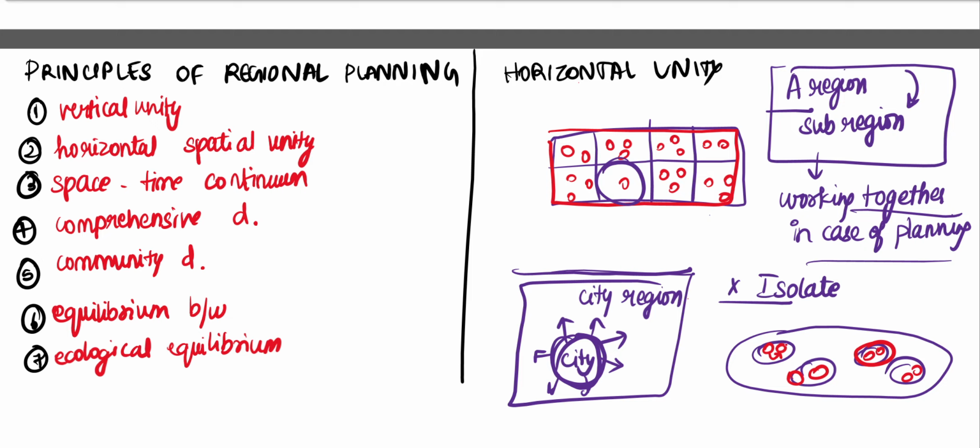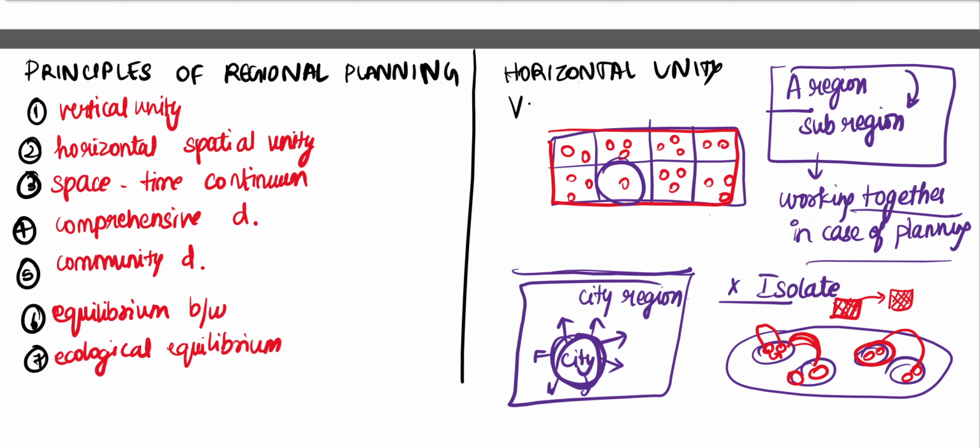So you can have a common plan for these two regions. Similarly, you can have a common plan for these two sub-regions and these two sub-regions. So you cannot have one thing completely isolated. It might be interrelated, it might be linked to its neighboring region in case of planning.